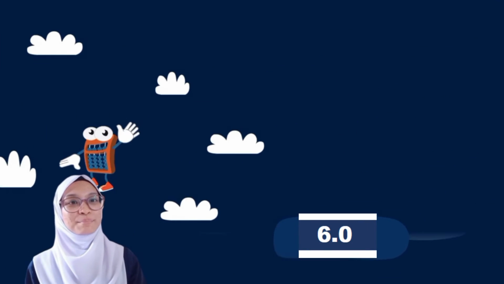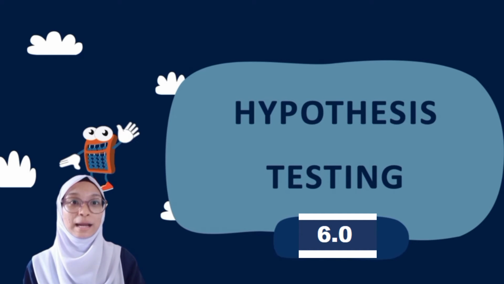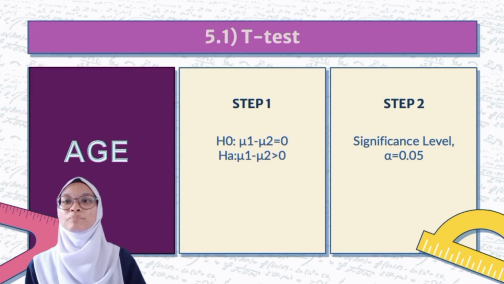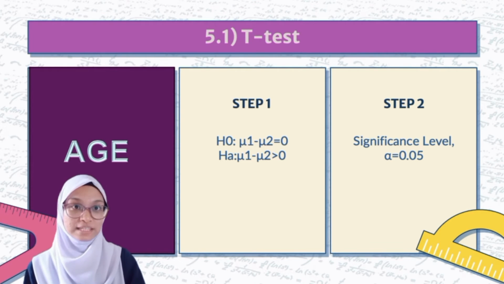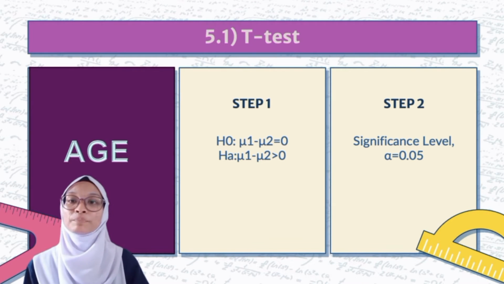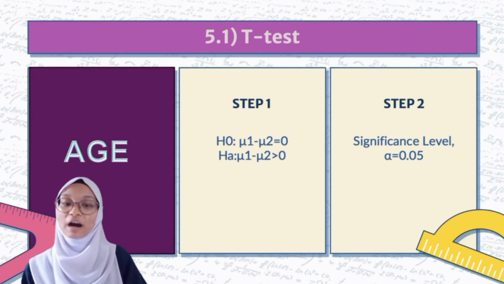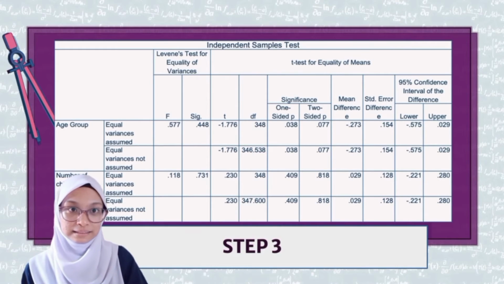My name is Aina Ahmad and my metric number is A20A1248. Now I will proceed with hypothesis testing, starting with the t-test. As you can see, this is the first variable, which is age, and here we have 5 steps. The first step is the hypothesis. We state that H null is mu1 minus mu2 equal to 0, and for HA, mu1 minus mu2 is greater than 0. The second step is the significance level, which is 0.05, and the third step is about the table.